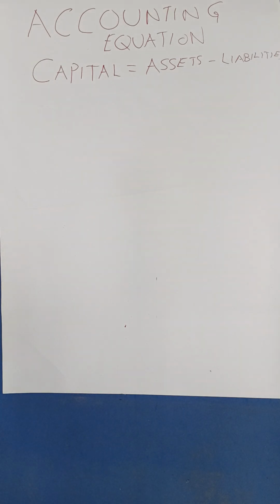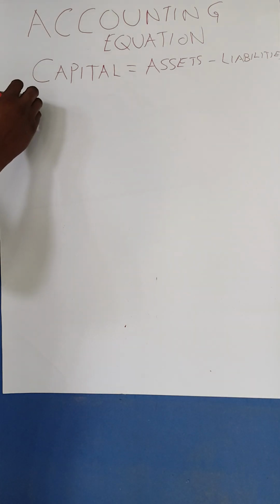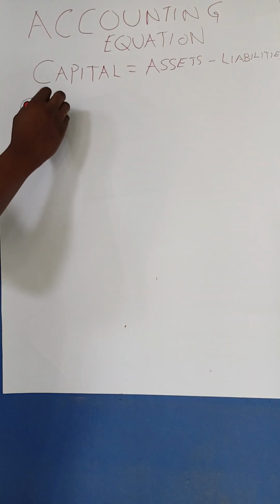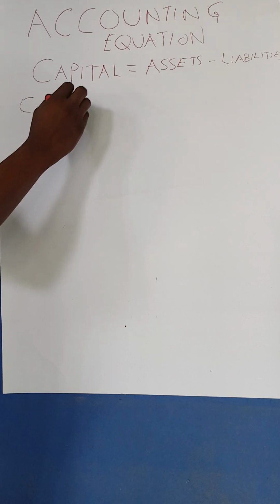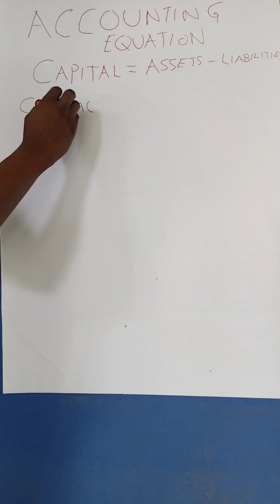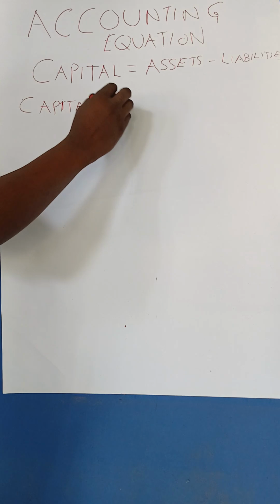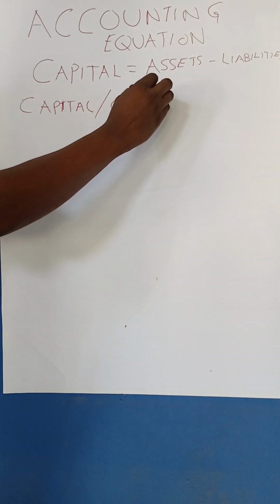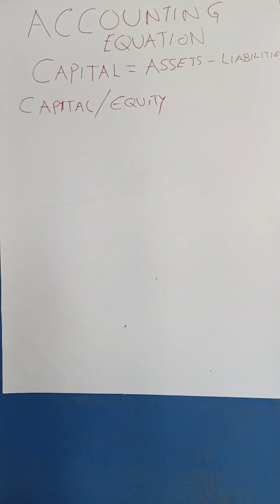So today, we want to finalize on capital. Our key aim today is to tackle capital, which you can also refer to as equity. Capital or equity. Good.